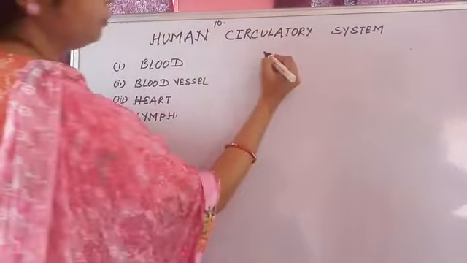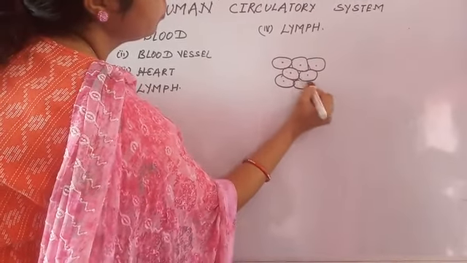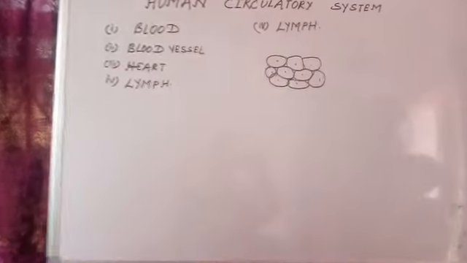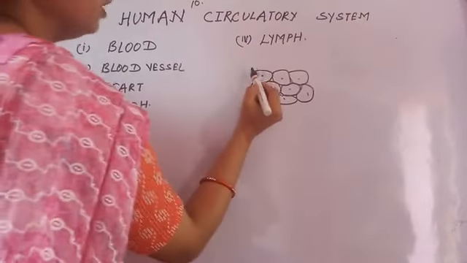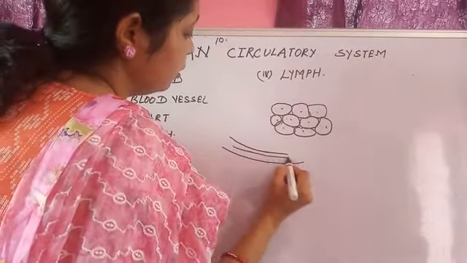Lymph, what happens in our body? These cells are very complex, very compactly designed, very compact, like this is a cell, these are the cell, nucleus. So what happens in lymph: the oxygenated blood is flowing through the arteries, and the deoxygenated blood is flowing in the vein.